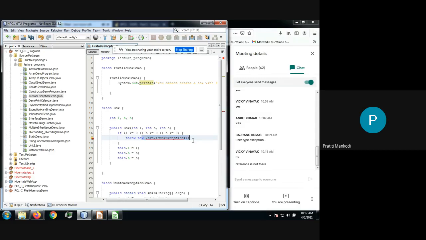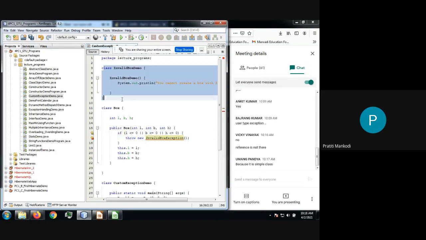Yesterday also we discussed this, and today also I revised the same thing again. Yes, exactly, Umang. Because still my invalid class does not have any property of exception to be thrown. If I want to throw something, it should have the property of being thrown. Still my invalid box class is a simple class, it does not have the property of exception.